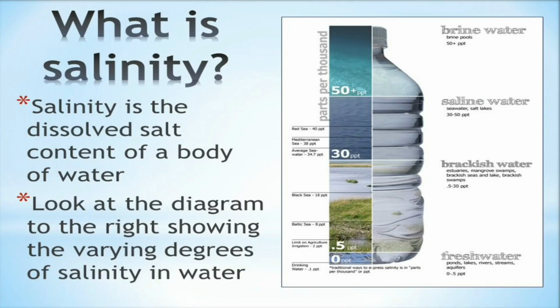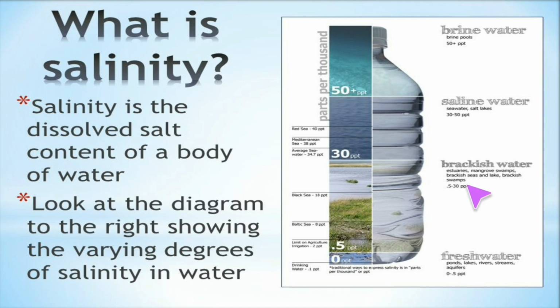Now let us see what is salinity. Salinity is the dissolved salt content of a body of water. Look at the diagram to the right showing the varying degrees of salinity in the water. Brine water contains 50 plus ppt. Saline water, that is the seawater or salt lakes water, contains salinity between 30 to 50 ppt.